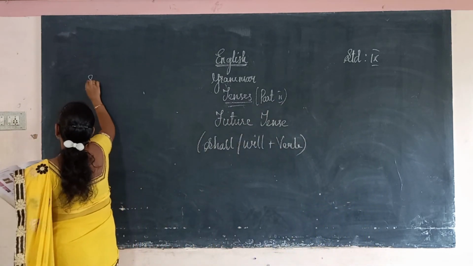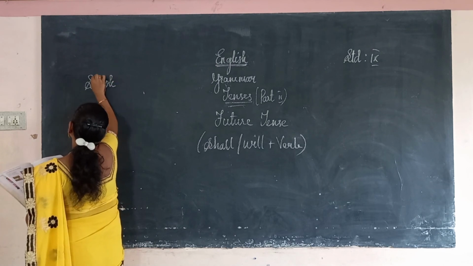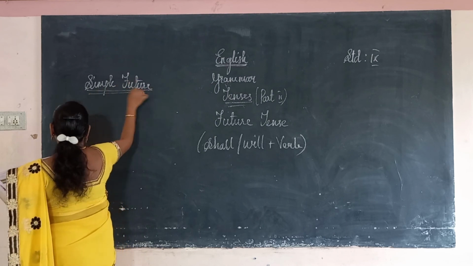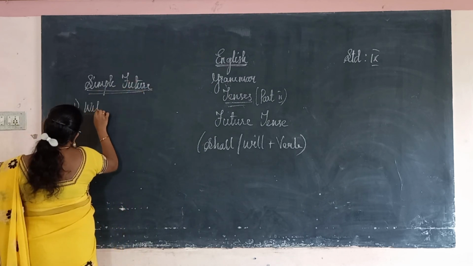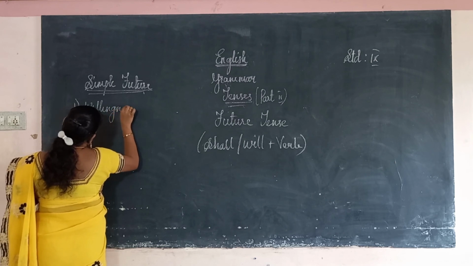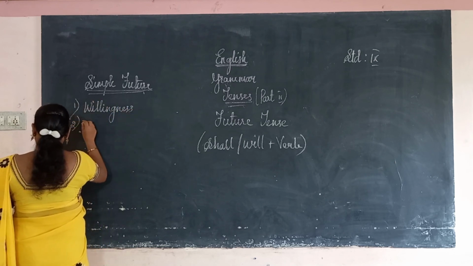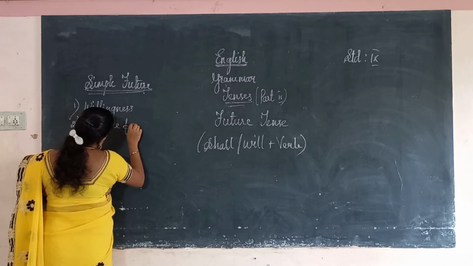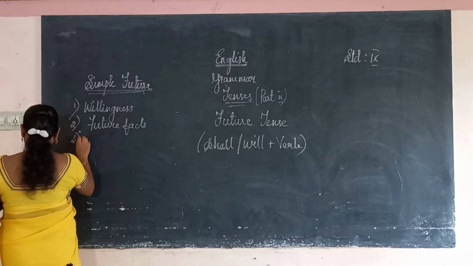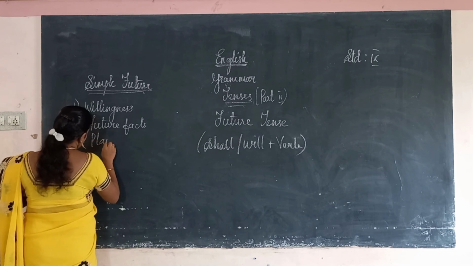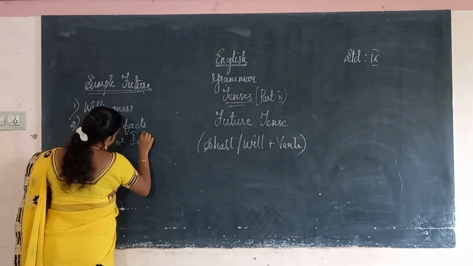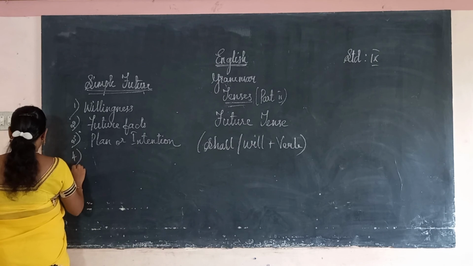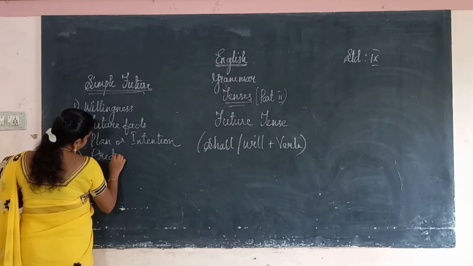So wherever we use this simple future tense, we use it for willingness. Then we use it for future facts. Then we use it for plan or intention. The fourth one we use for prediction.